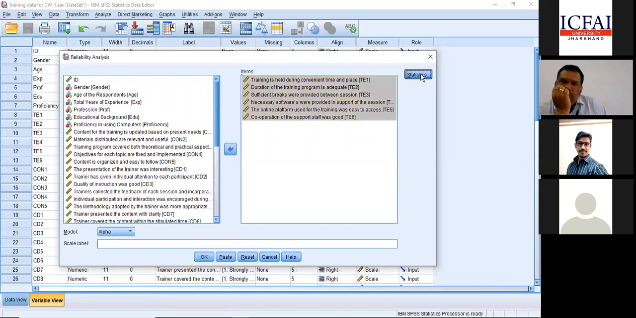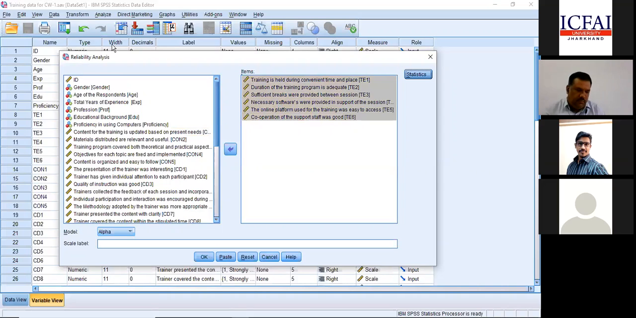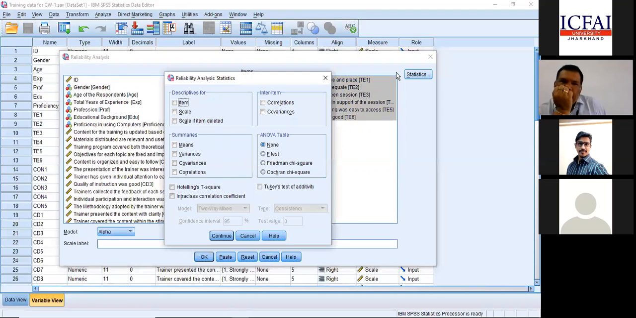Now you click on statistics. I have not done much. I went to analyze, clicked scale, went to reliability analysis, selected the set of items which I feel is coming under one particular construct. The construct name is training environment. Then I clicked on statistics. Here, many options are available. We don't want to do any steps. Just click on scale if item deleted.